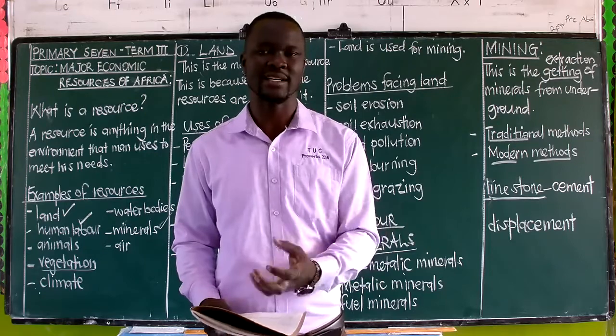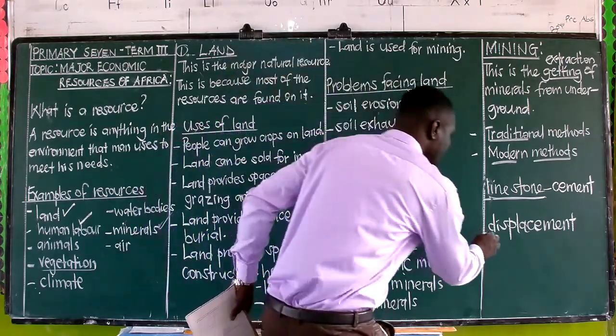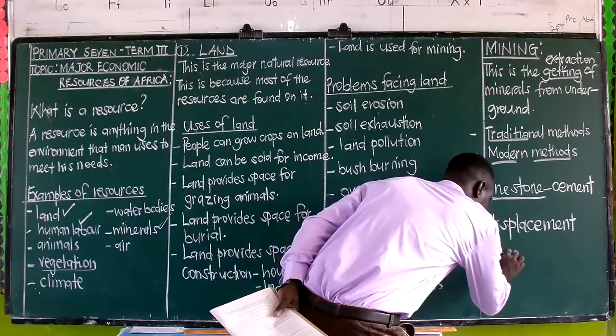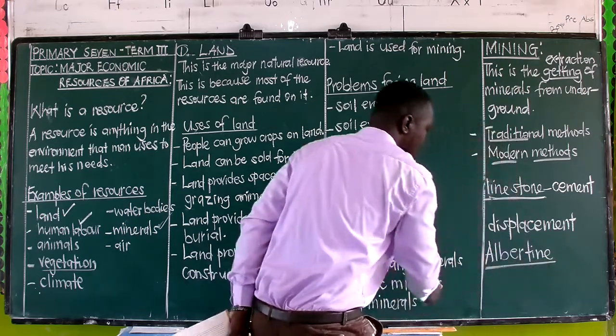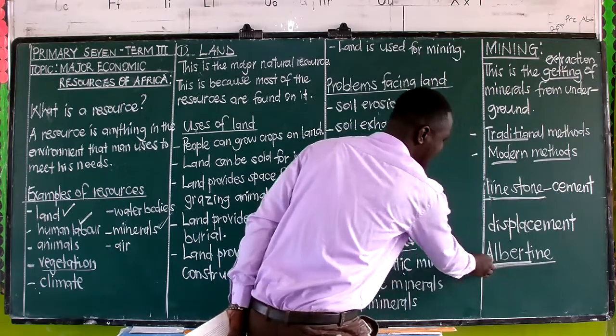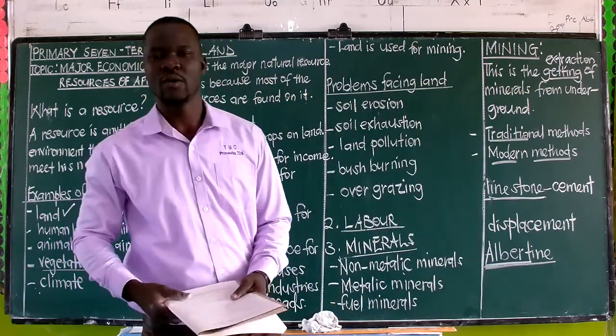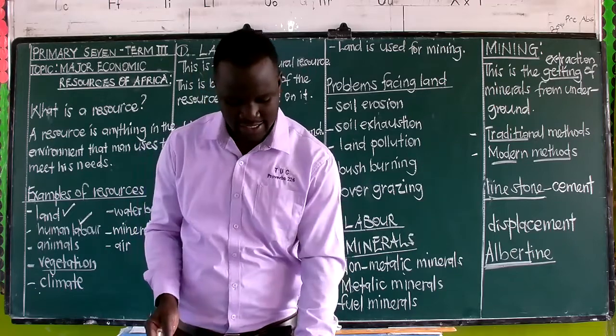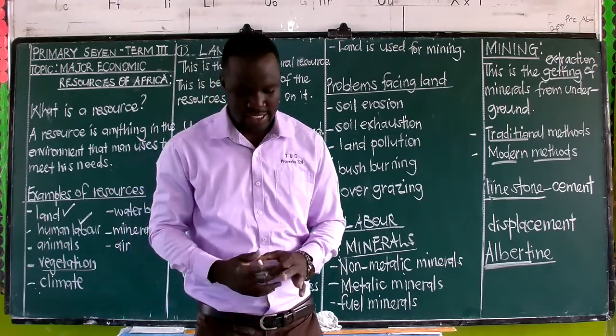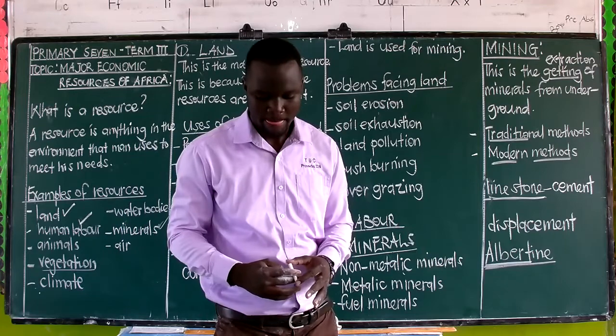Some of us, when we hear of Albertine, we get maybe confused, but this Albertine comes from the word Albert, which means we are looking at that area around Lake Albert, where I have said crude oil was developed.